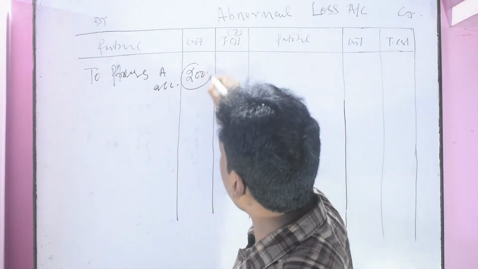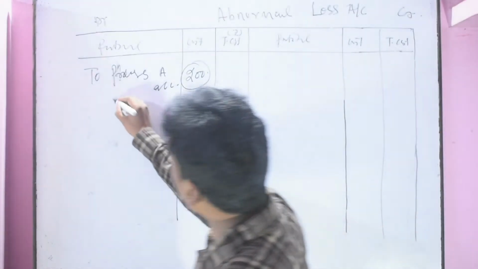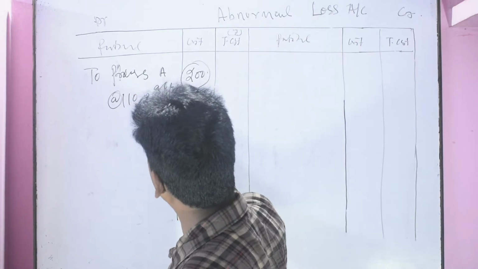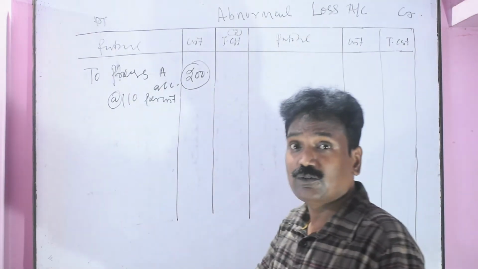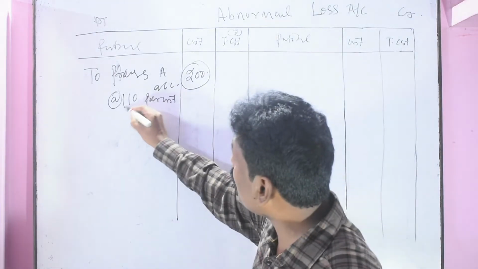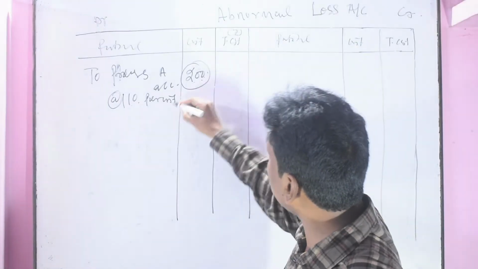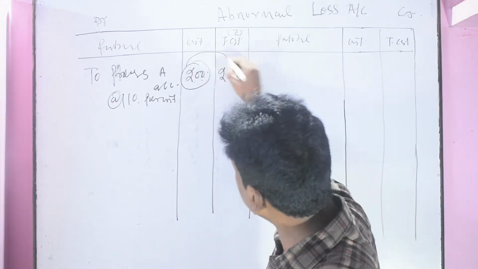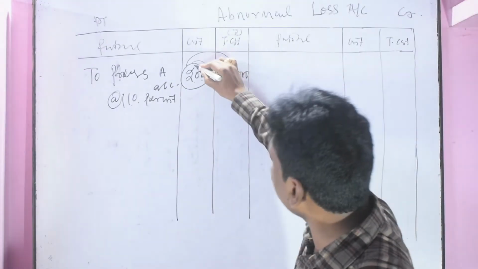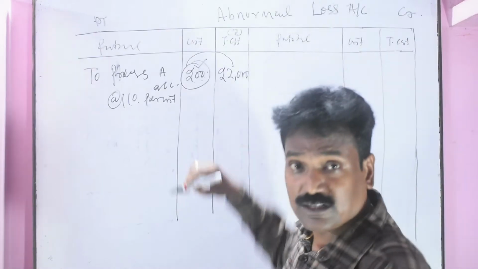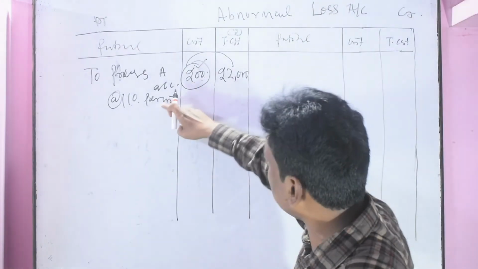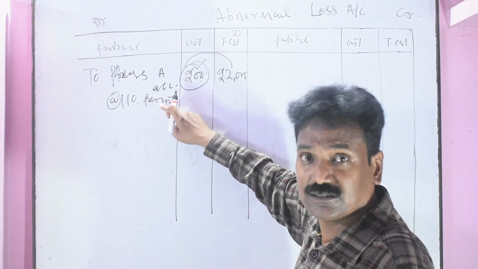Similarly, at the rate of 110 per unit, abnormal loss was valued at 110 per unit. That will be a cost of 22,000. That is the cost of abnormal loss units, transferred from process A account to abnormal loss account by passing a journal entry.